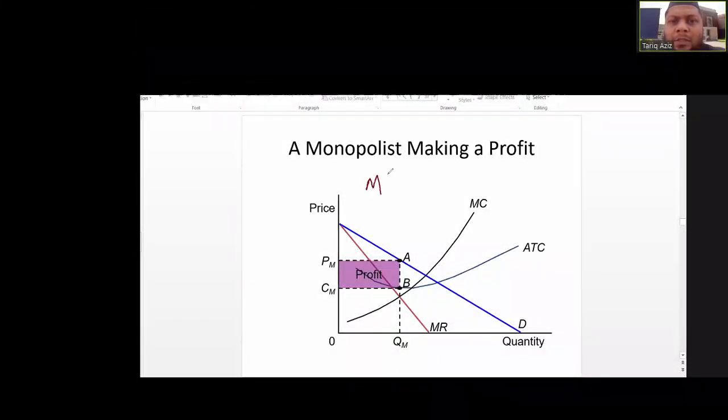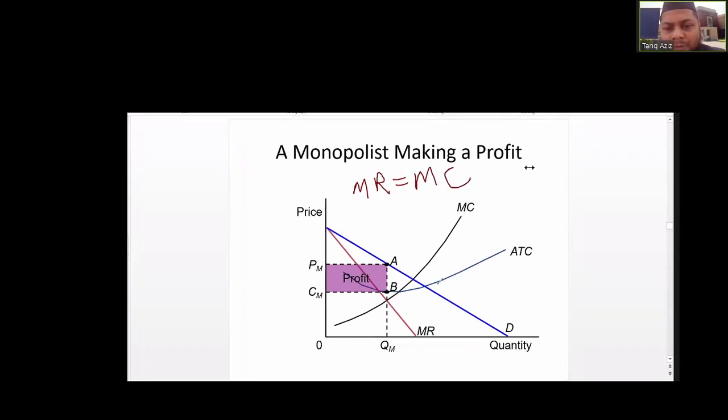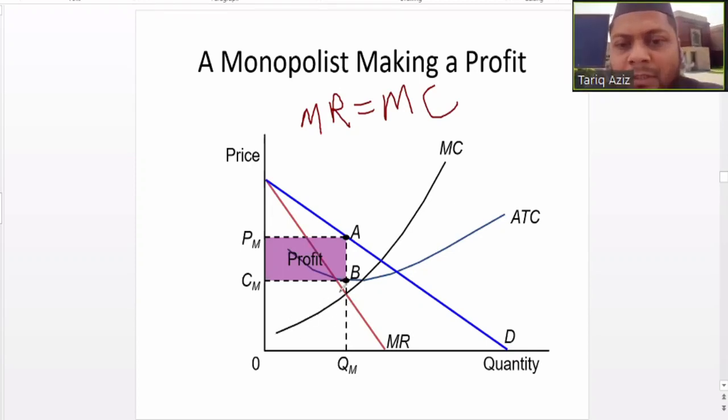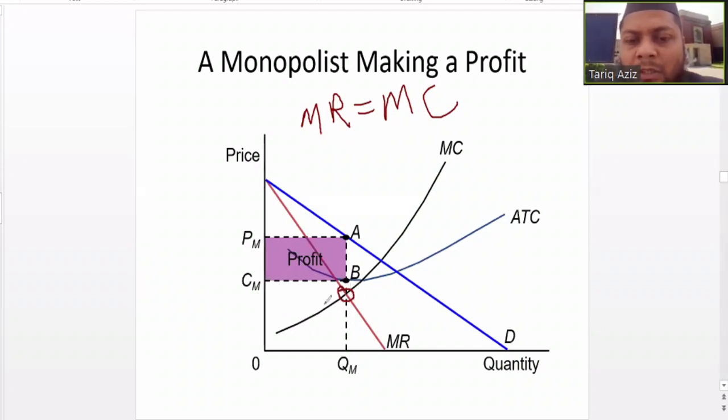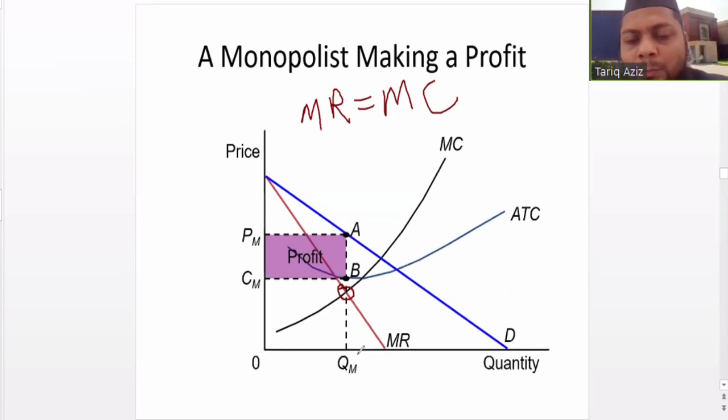The point where MR is equal to MC is the point of maximum profit. So this is the point where MR is equal to MC, or MC is cutting the MR from below, at this junction, at this point. So the corresponding quantity is the level of production that will result in maximum profit for the monopolist.